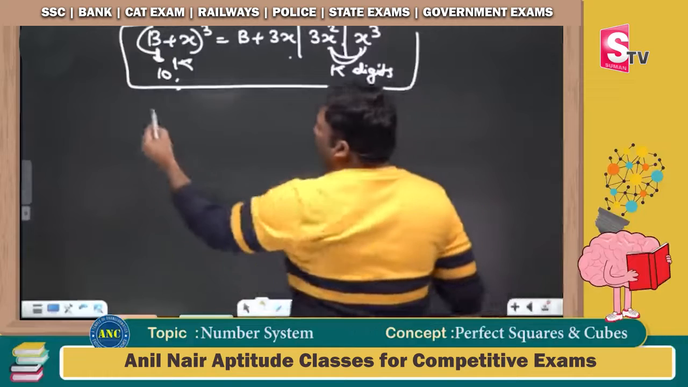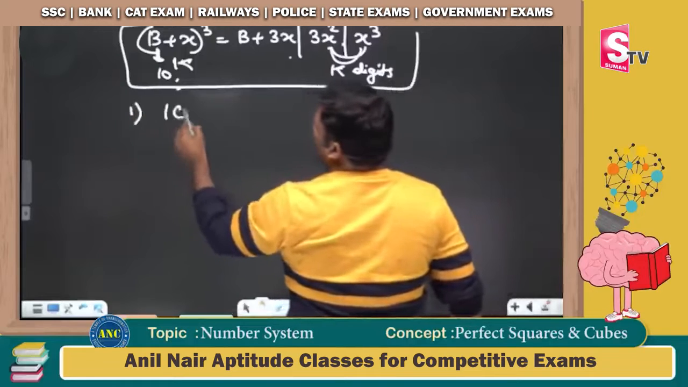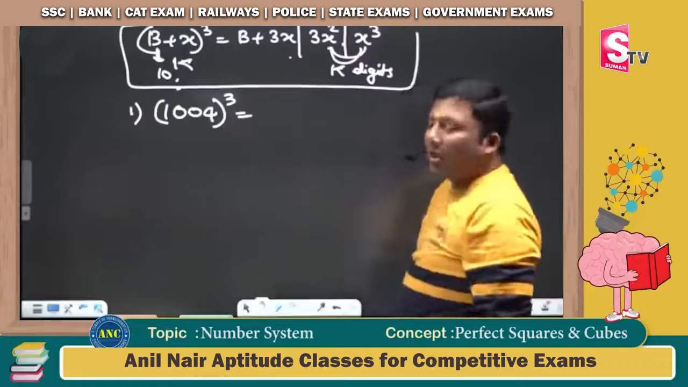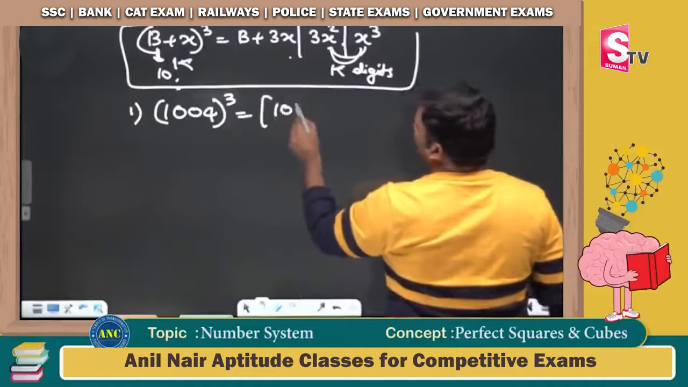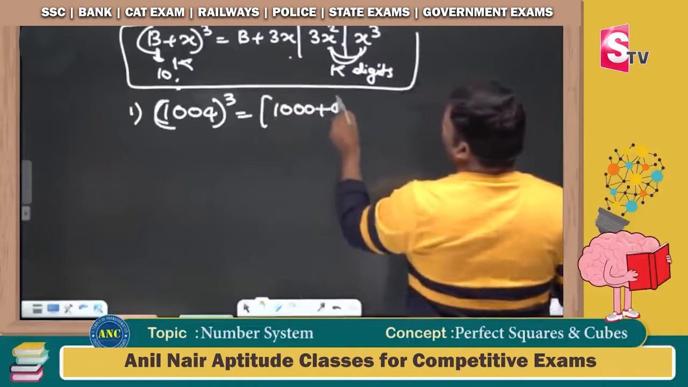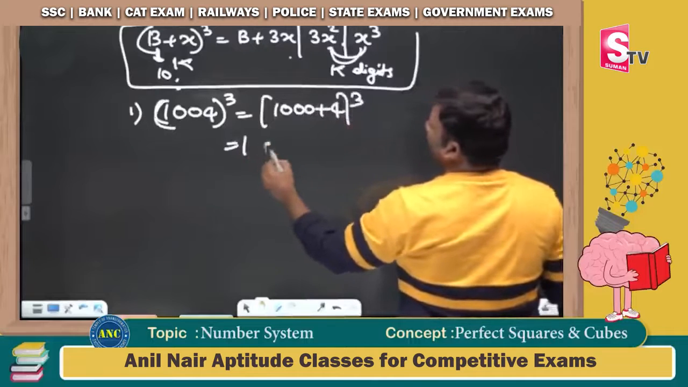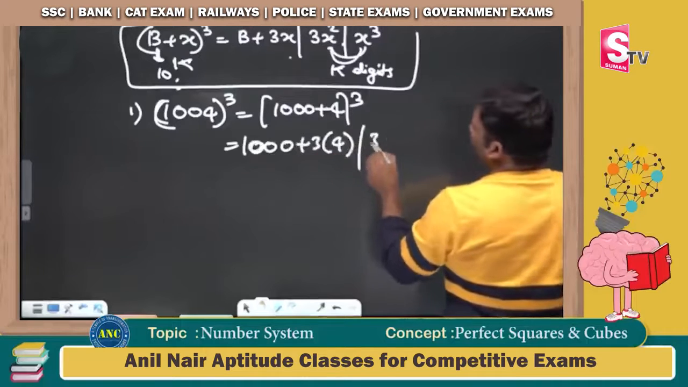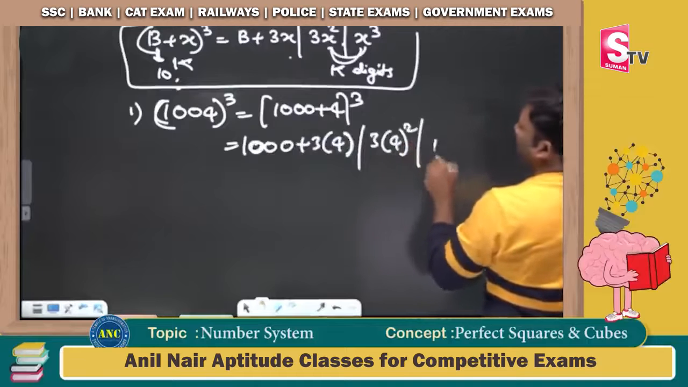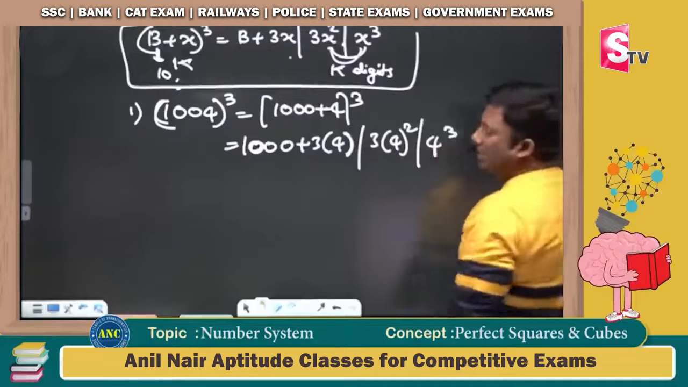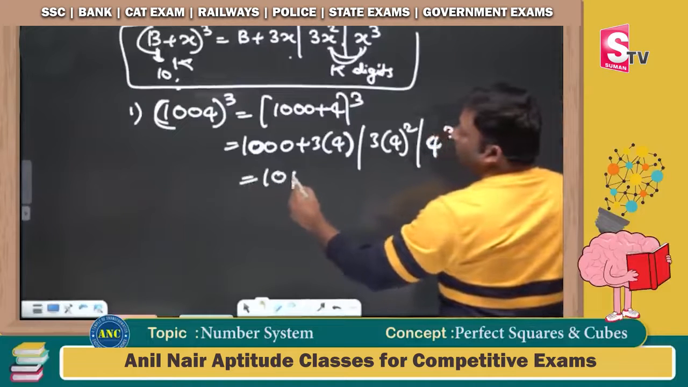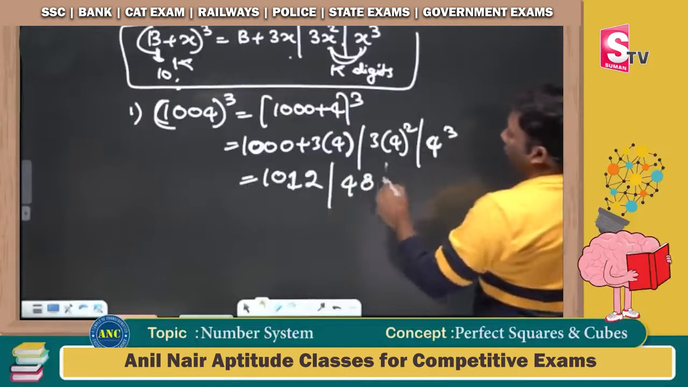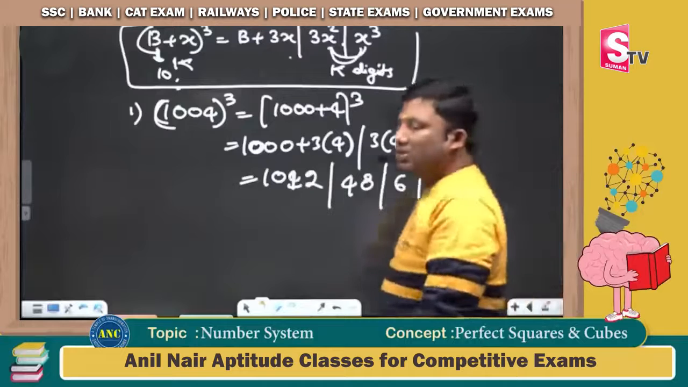Right now, let me take another number: 1004 whole cube. Once you practice it, you will get the answer very fast. 1004 whole cube is nothing but 1000 plus 4 power 3, which is b plus 3x. Next is 3x square and the next one is x cube. I hope this idea is clear. This is nothing but 1012, 1000 plus 12. 16 threes are 48. 4 cube is 64.